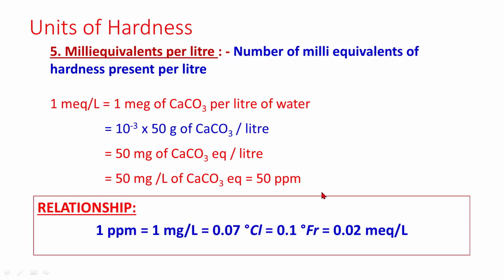Now we will try to see a relationship between various units. 1 ppm is equal to 1 milligram per liter, which is equal to 0.07 degree Clark, which is equal to 0.1 degree French, which is equal to 0.02 milliequivalent per liter.